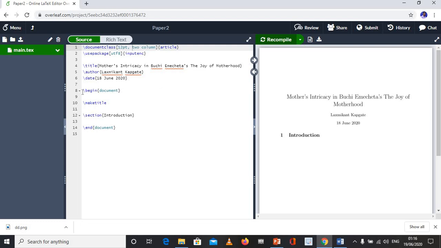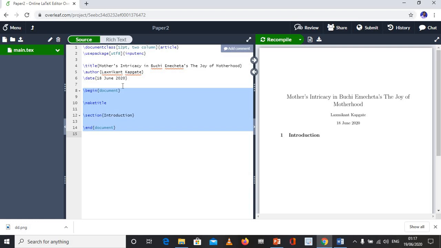Now this is the begin document and the end document. So this is known as the body of the document or of the page. In this body of the document you can add your material, you can insert your material.